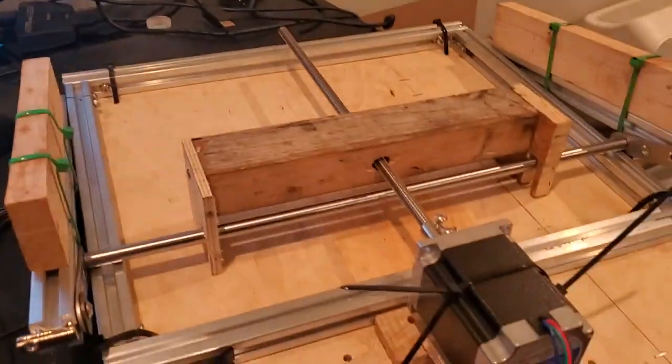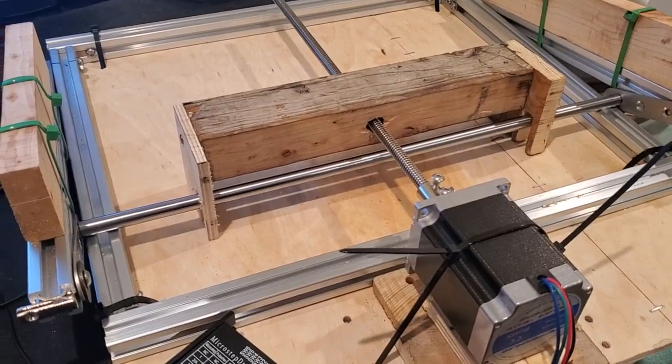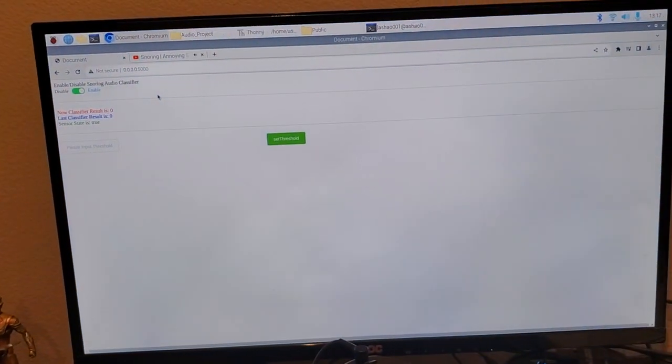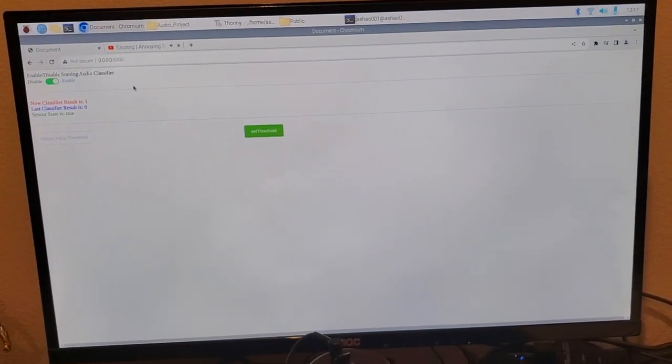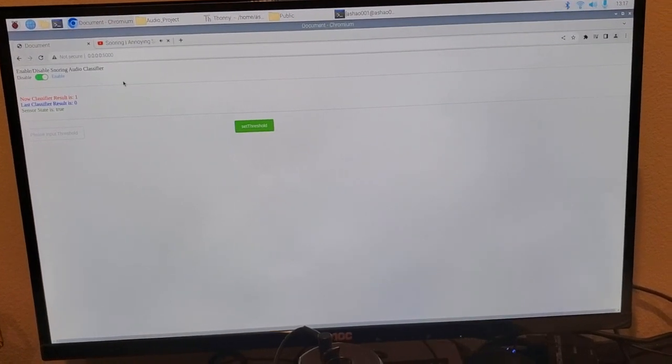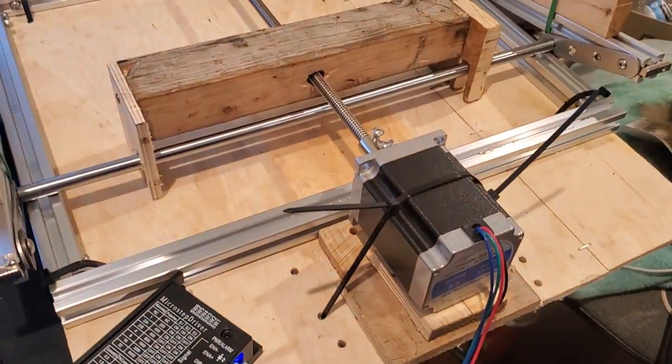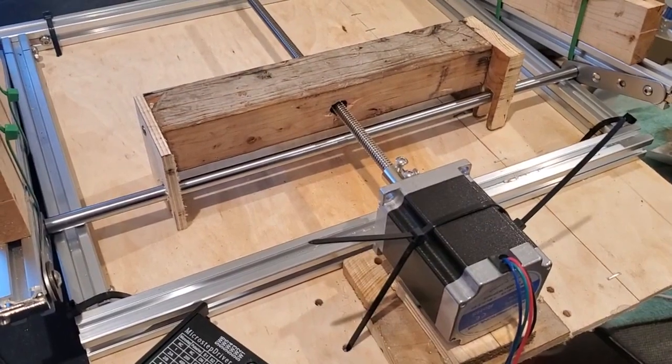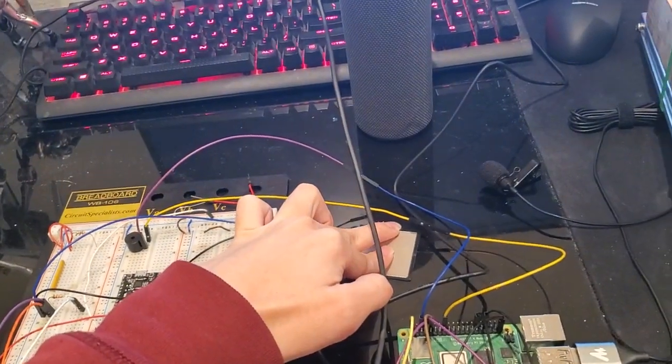Yeah, so this is basically how the motor will work. See, even if it's true right now, the motor still wouldn't turn. And now I'm gonna release this.